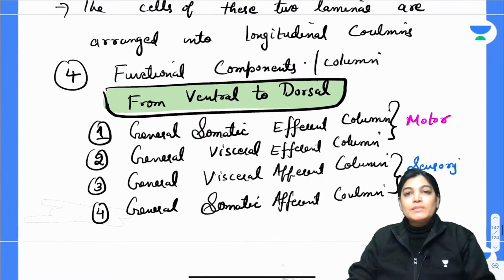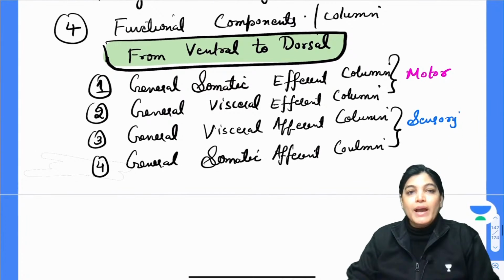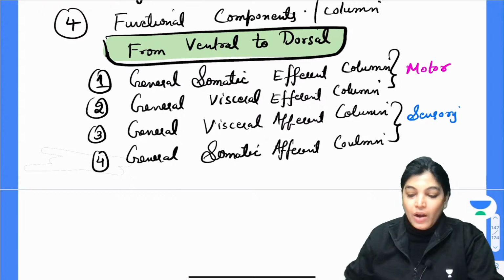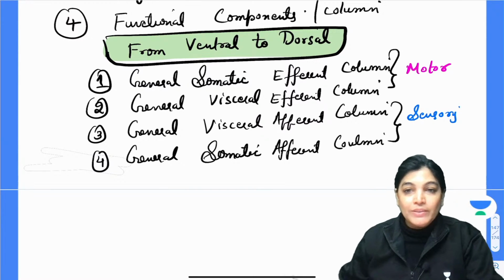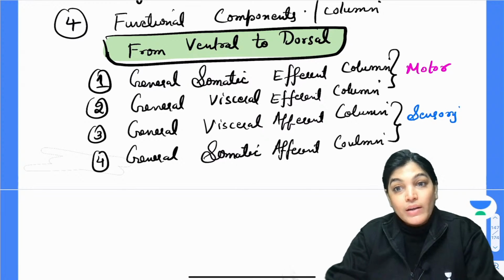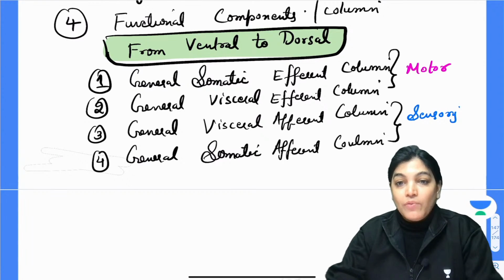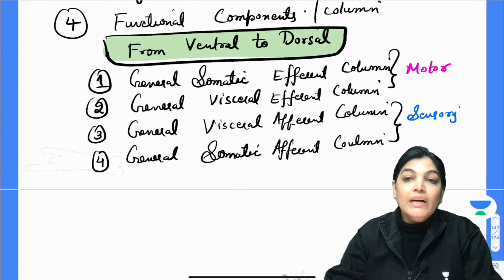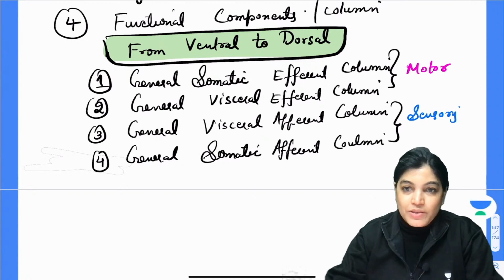Now further, certain changes occur. Till now we have got 4 functional components, 2 motor and 2 sensory. Now after that, further development of the hindbrain occurs. Actually, the functional component and the column which is developing is related to the development of the brain also. So first, with the development of the spinal cord, the differentiation formed in the lateral wall leads to the formation of 4 functional components.